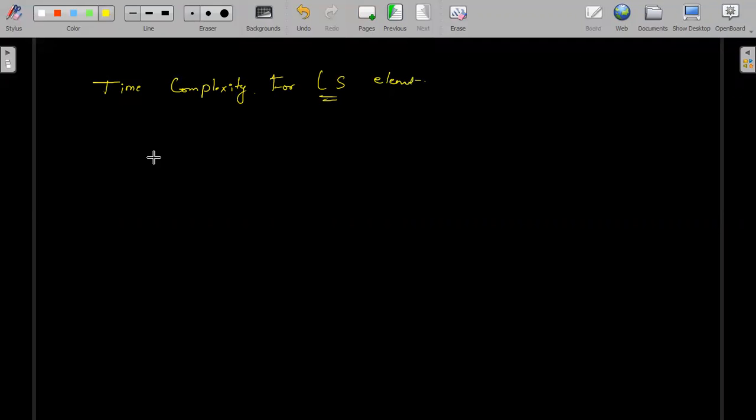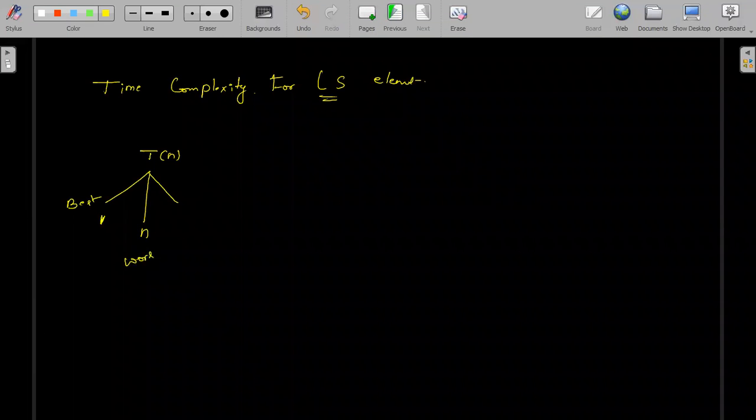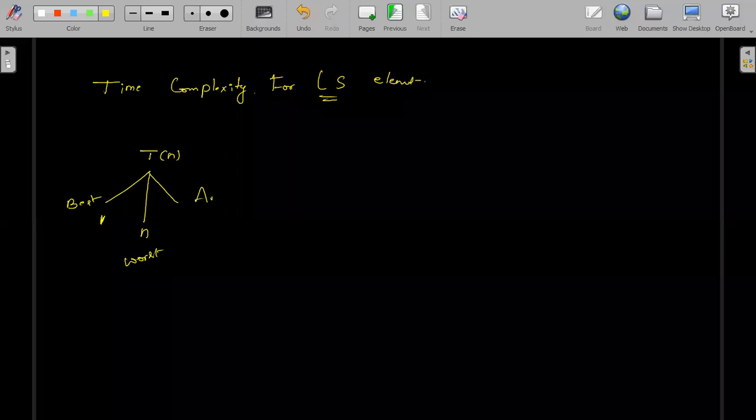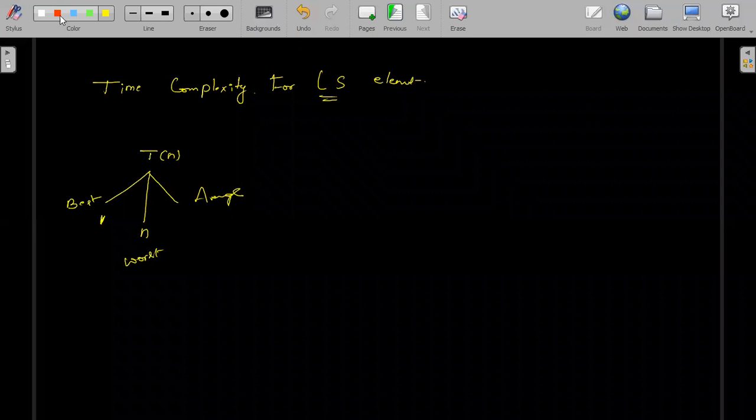Here T of n. For best case, what is that? 1. For worst case, n. Best, worst, and average here. Average case, what is the value you are getting? n plus 1. Please don't forget this one.